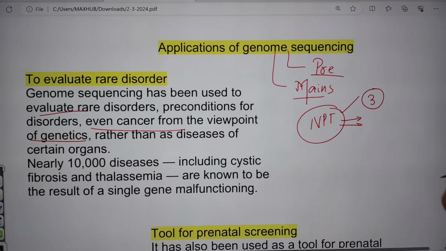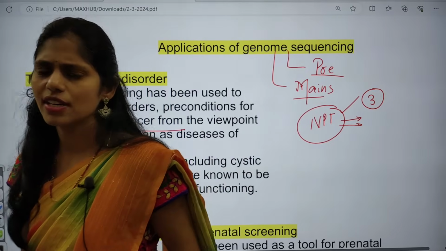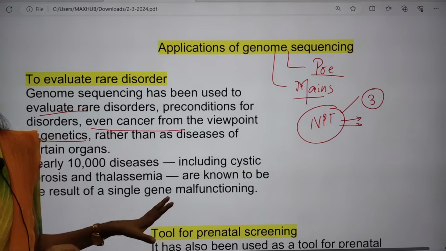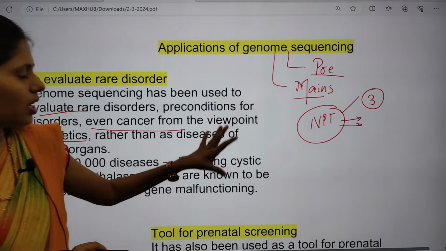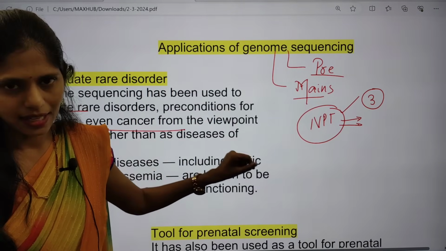Nowadays, because of lifestyle changes, increasing rare disorders, and increasing awareness of genetic disorders, every gynecologist is referring patients for this NIPT test.